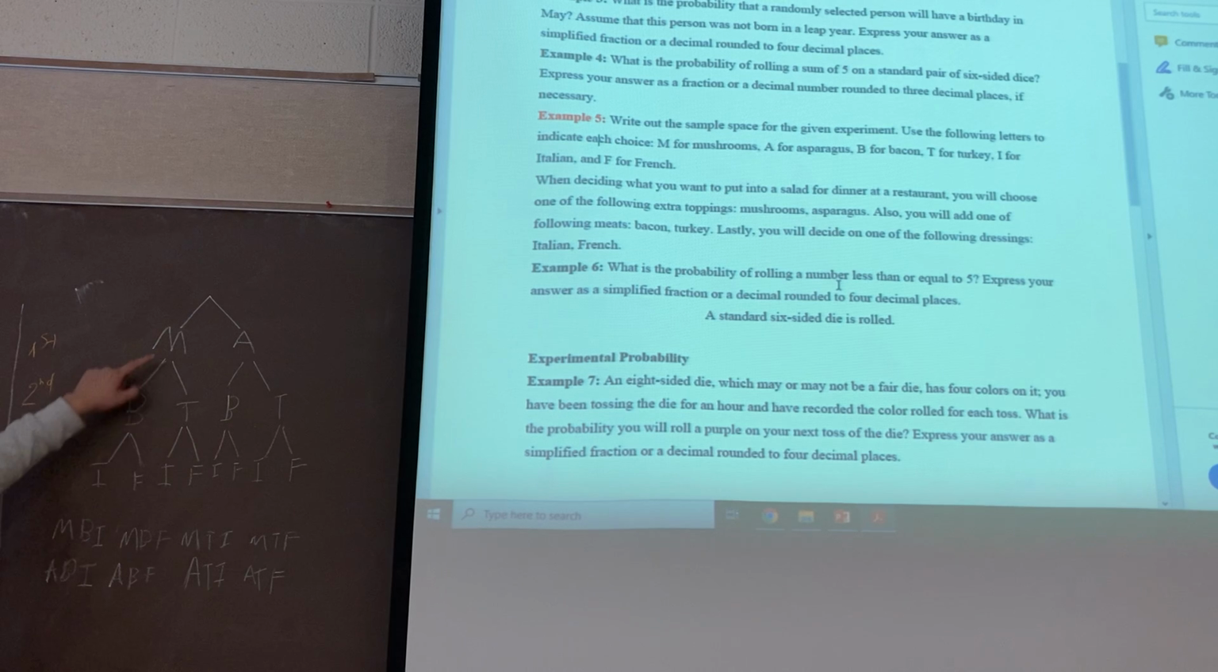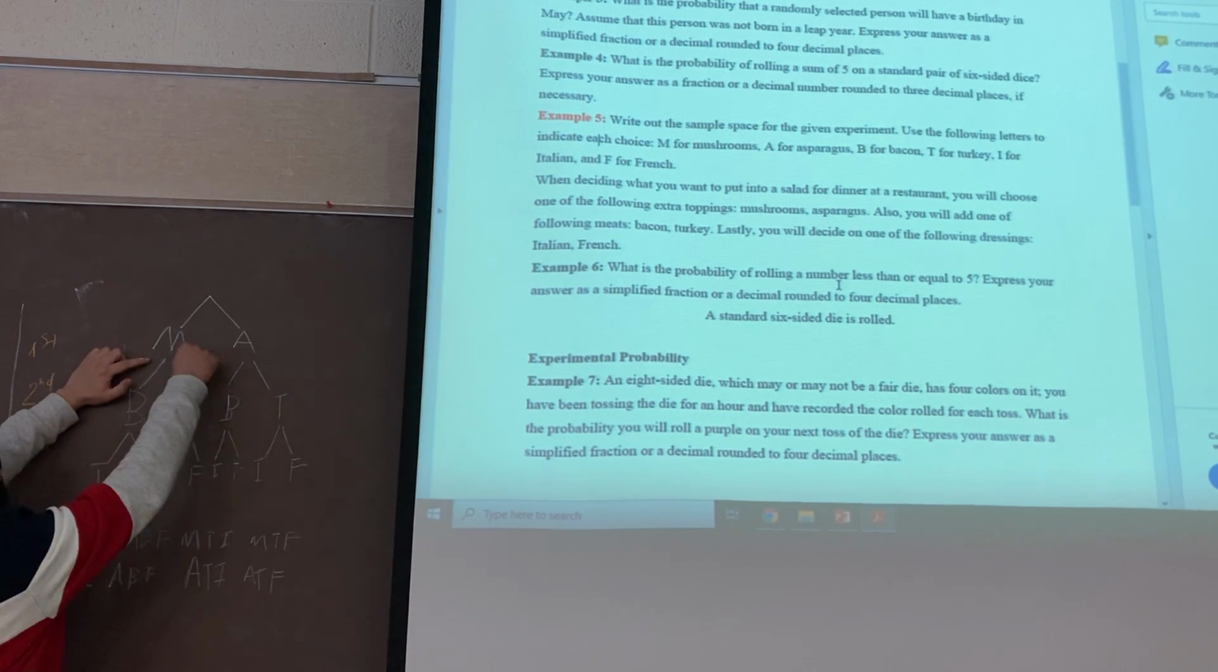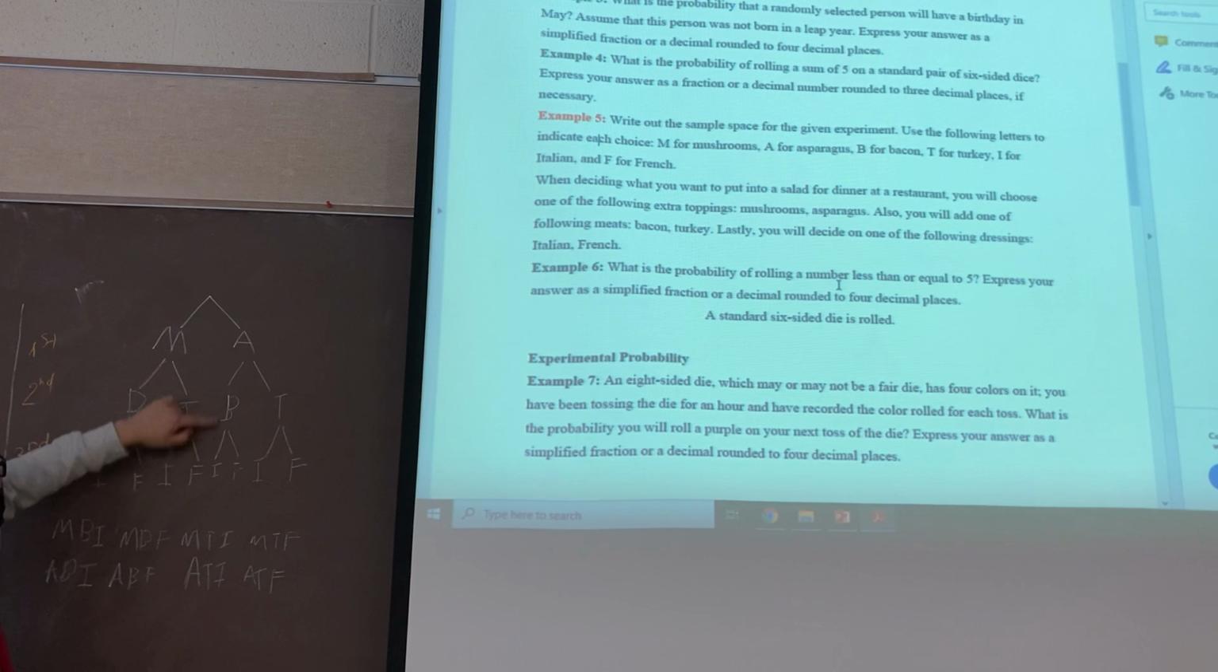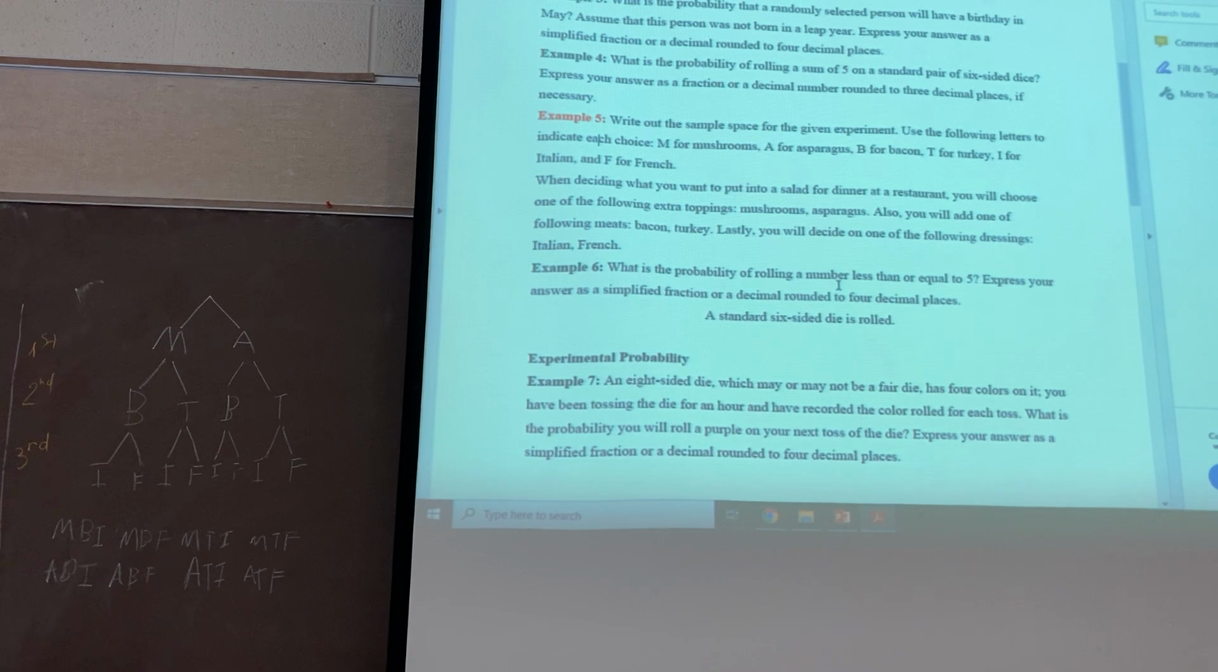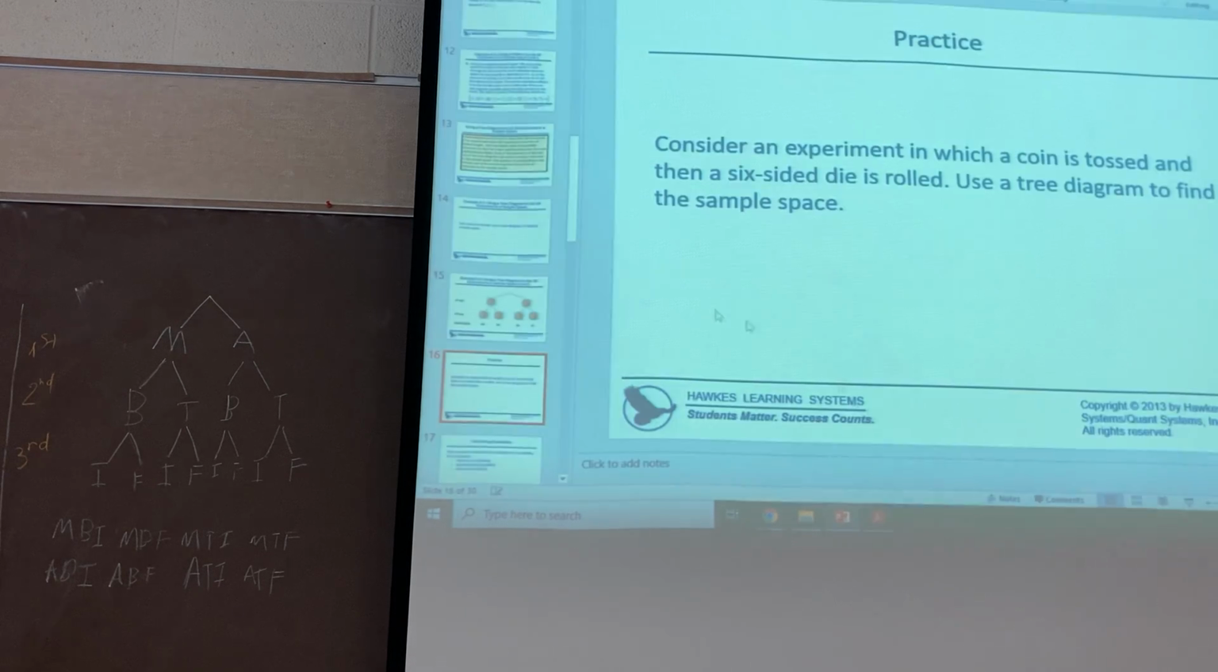M, B, F here. And M, T, I, M, T, F here, on the line. Don't write MBF like this, this doesn't make sense. Then ABI, ABF, and ATI, ATF here. So you have 8 outcomes in this case. Is it clear, guys? That finishes the tree diagram. You can look at the handout and practice.